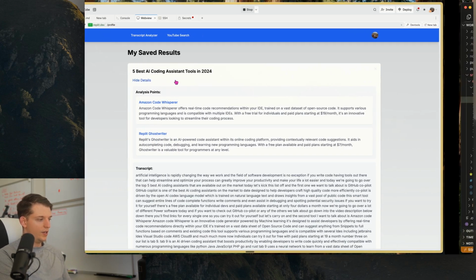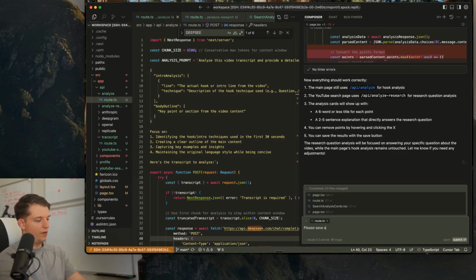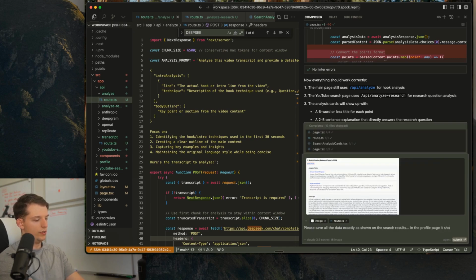Okay, so please save all the data exactly as shown on the search results. It shows up ugly, and the transcript should be a button to view it, not written out in full. But you should save the image URL and the amount of views and all the information that you can from that data. And it's done.